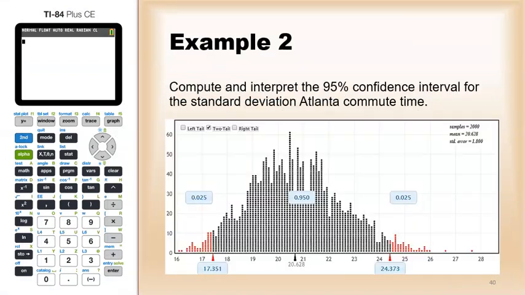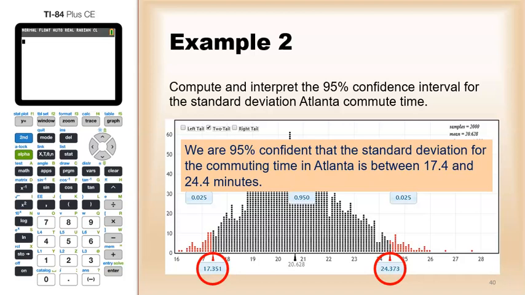All right, so let's compute and interpret the 95% confidence interval for the standard deviation from this graph here. To compute the confidence interval, we make sure we have 95% in the middle, and we have that right there, 0.95. And then from there, the lower bound is 17.4, the upper bound is 24.4. So we are 95% confident that the standard deviation for the commuting time in Atlanta is between 17.4 and 24.4 minutes.